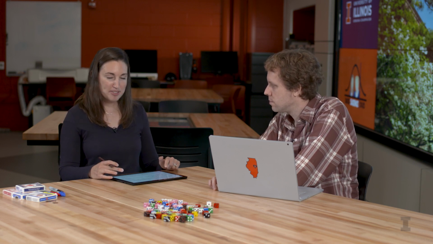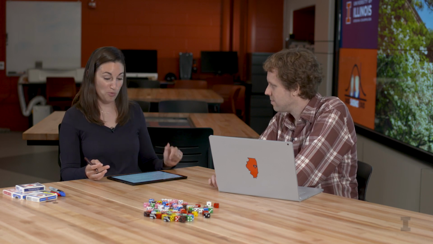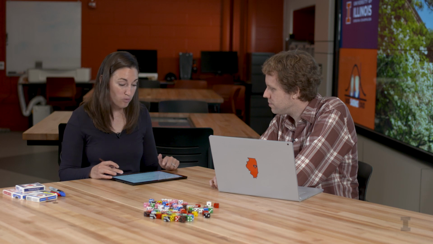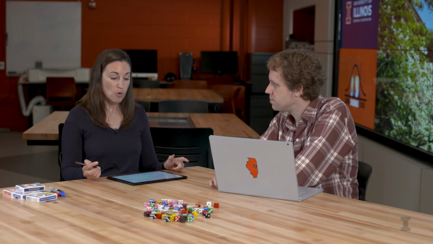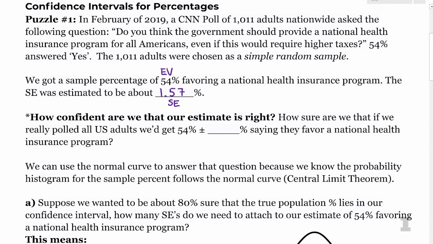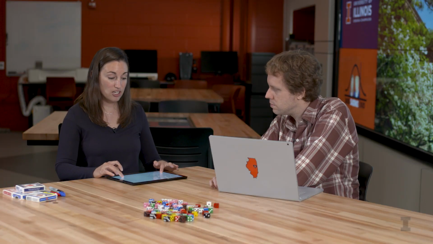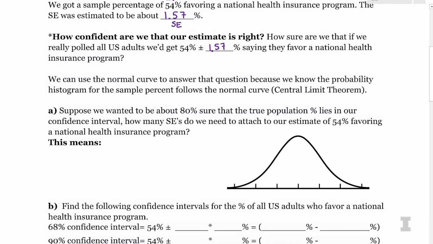But a lot of times as statisticians and data scientists, we're asked, well, how confident are you that that is right? So how sure are we that if we really polled all US adults, we'd get 54, give or take 1.57%, saying that they favor a national health insurance program? And the nice thing here is that we can actually use the normal curve to answer that question, because we know the probability histogram for the sample percent follows the normal curve because of the central limit theorem. This also works for sample averages, for sums, etc.